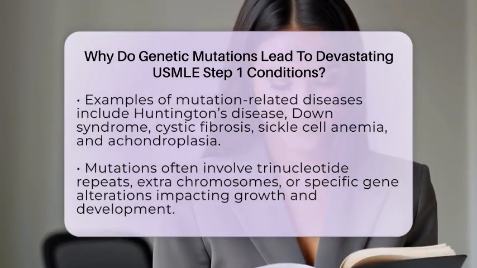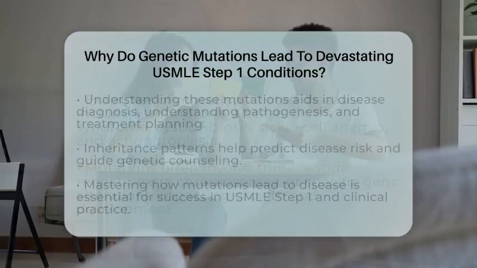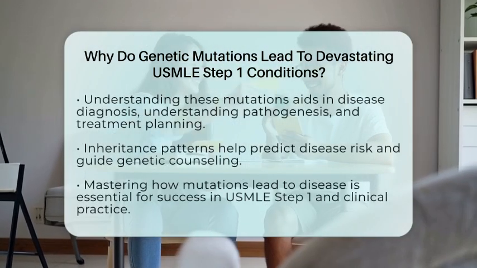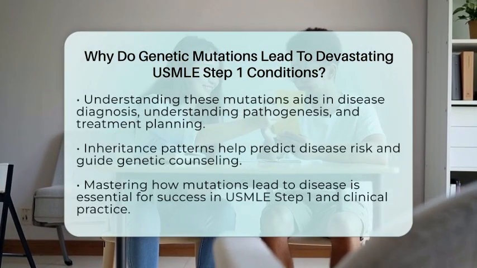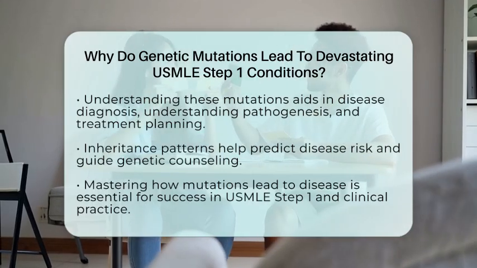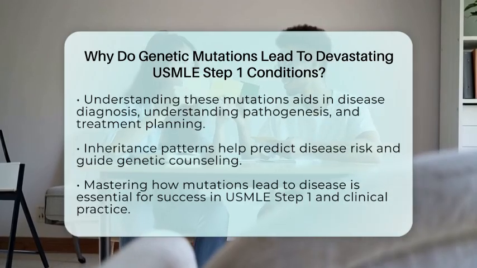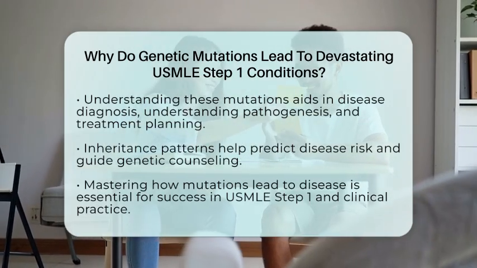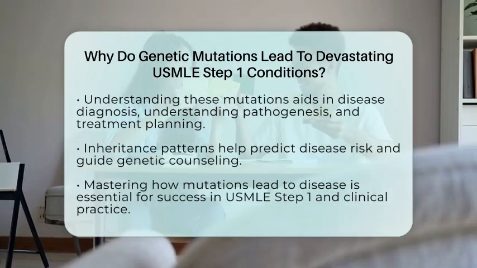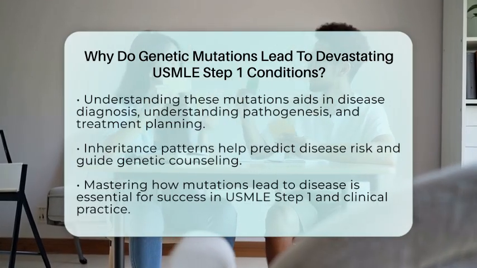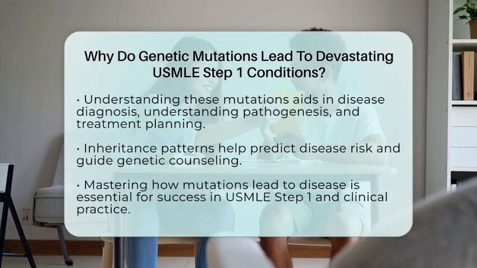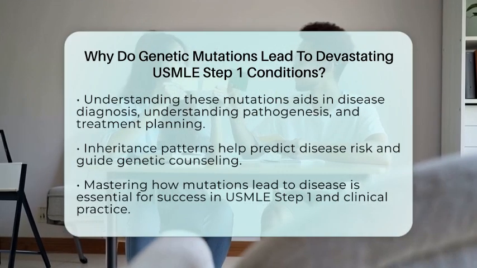Mutations can also affect genes that control growth and development, like FGFR3 mutations in achondroplasia, which causes dwarfism. Understanding these mutations helps future doctors recognize how diseases develop, diagnose them accurately, and think about possible treatments. Knowing the inheritance patterns helps predict who might be at risk and guides genetic counseling.